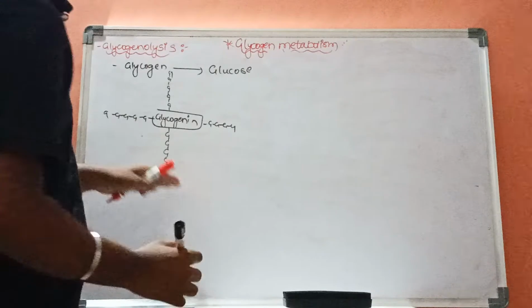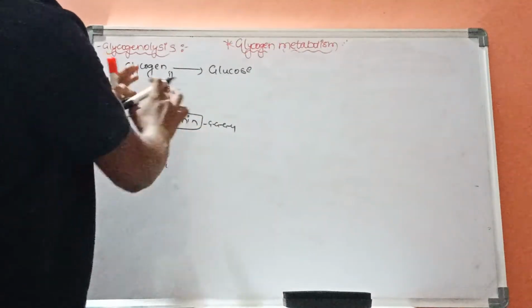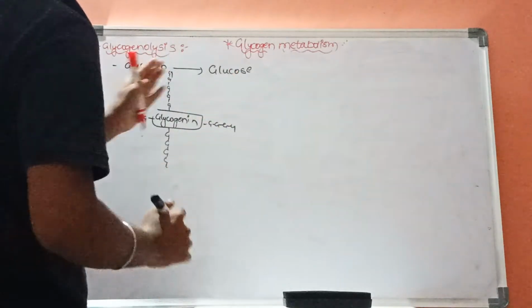This glycogen molecule is surrounded by glucose molecules around it. This is the structure of glycogen.